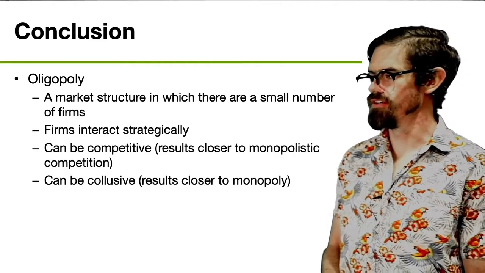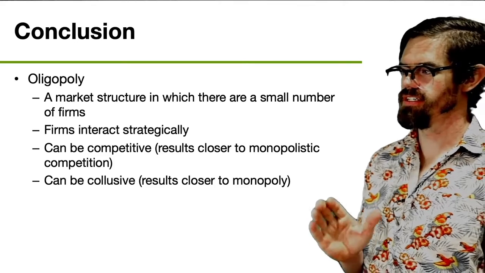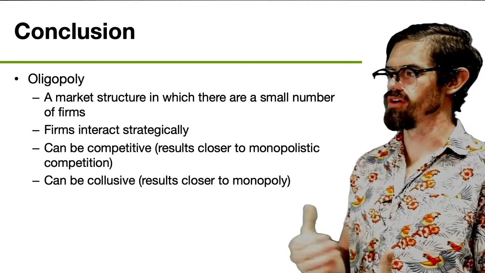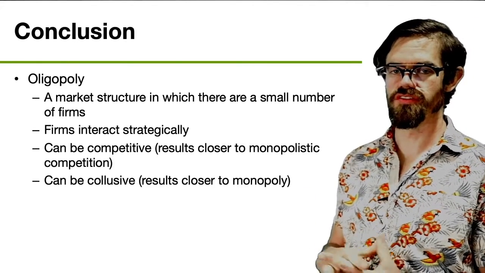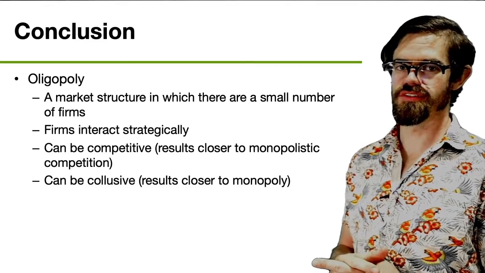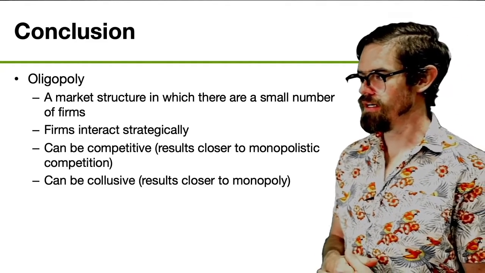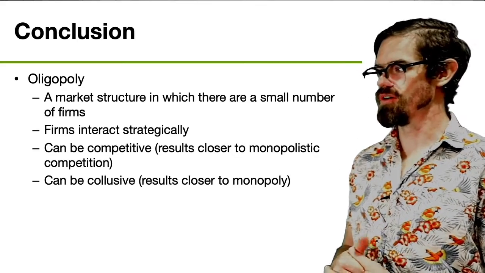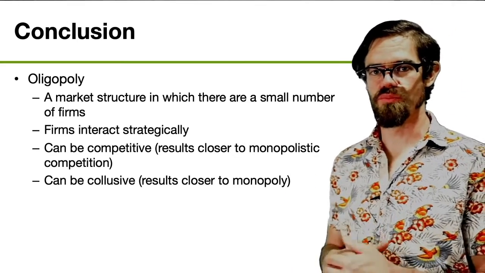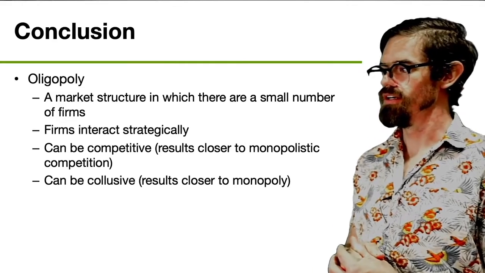All right, so in conclusion, we see that oligopoly is a market structure where there's relatively few firms, a lot fewer firms than either perfect competition or monopolistic competition. And because of this, firms interact strategically. There's some mutual interdependence going on.